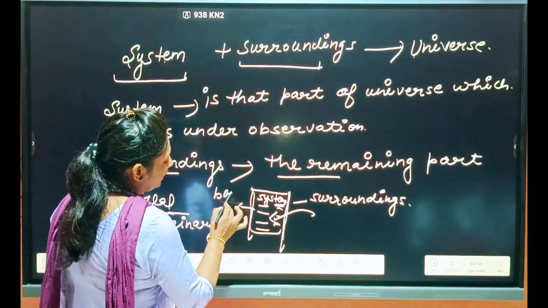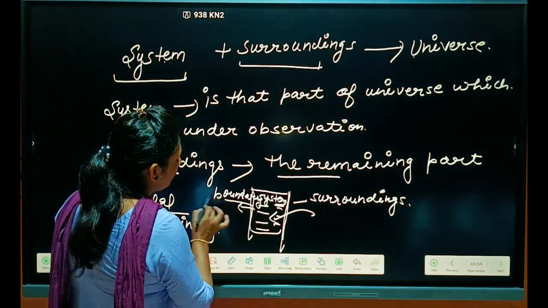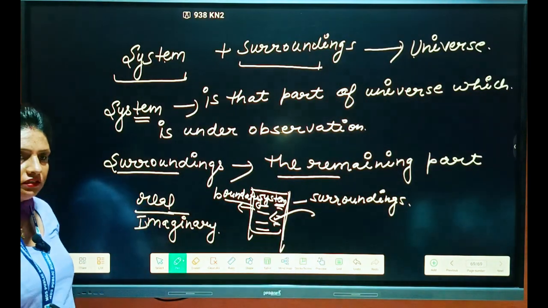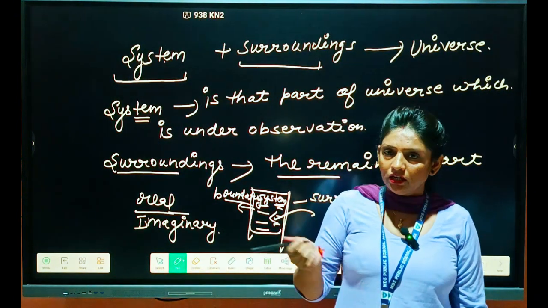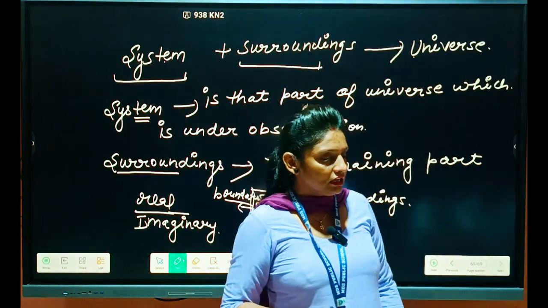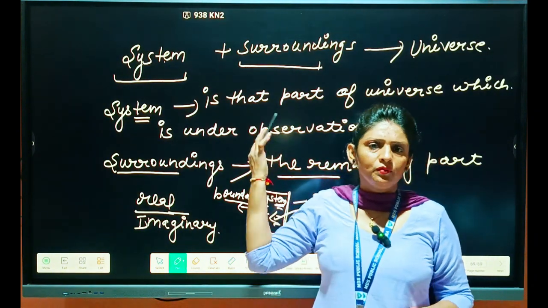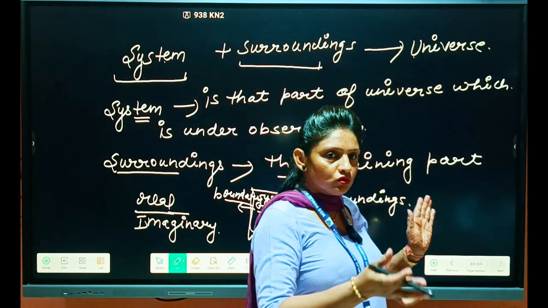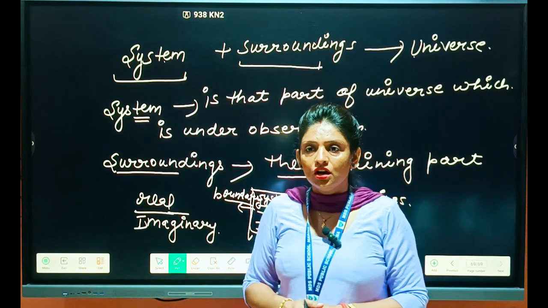System and surrounding have some boundary between them, and this boundary may be real or imaginary. For example, students, here in this room, the +1 class is sitting with me. In the next room, there may be +2, 10th, or any other class. These two classes are separated by this wall.